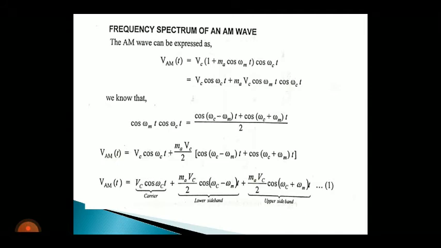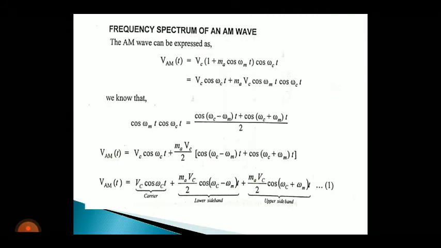Once you multiply, Vc cos omega c t plus Ma Vc cos omega m t into cos omega c t. So this equation is of the form cos A cos B.